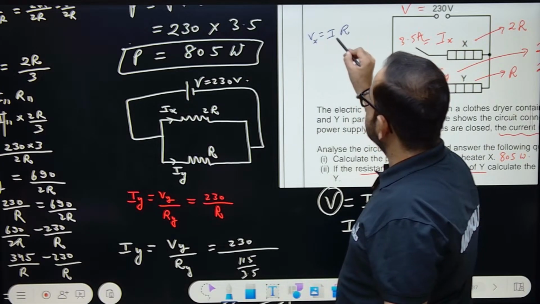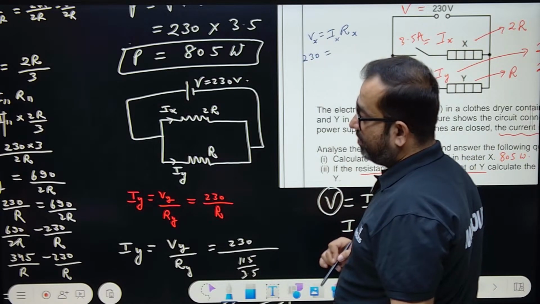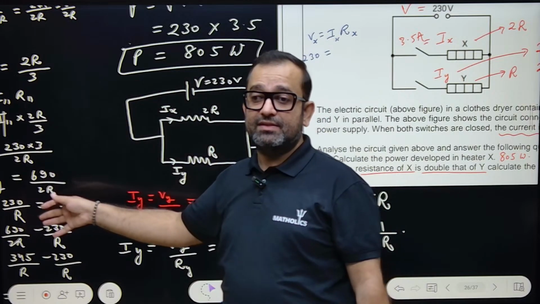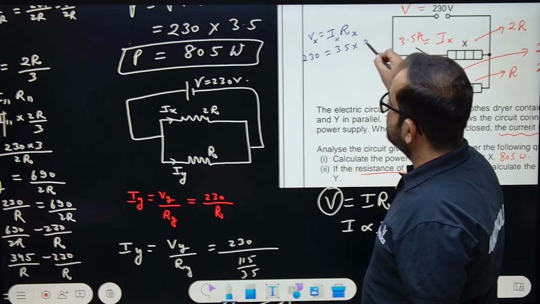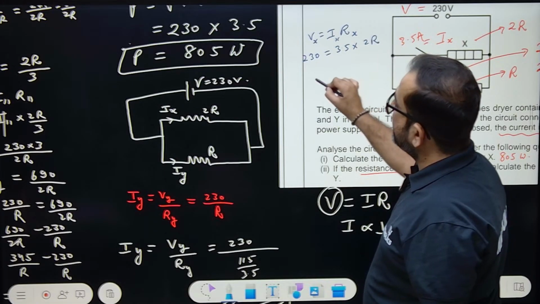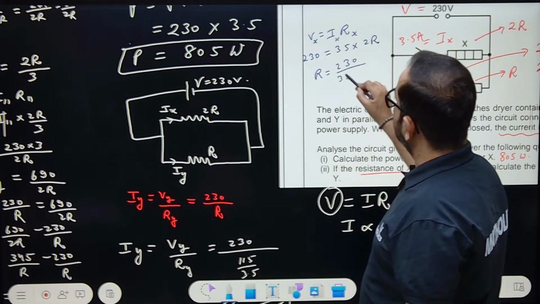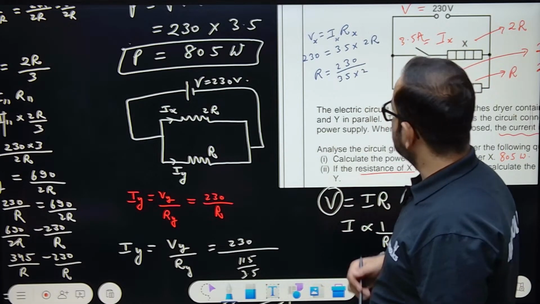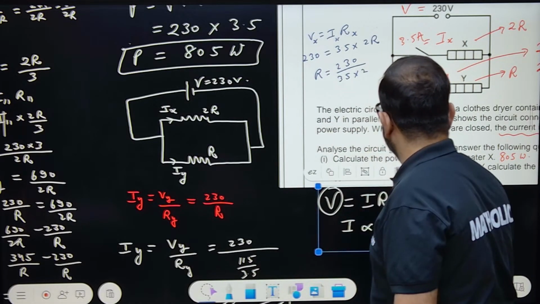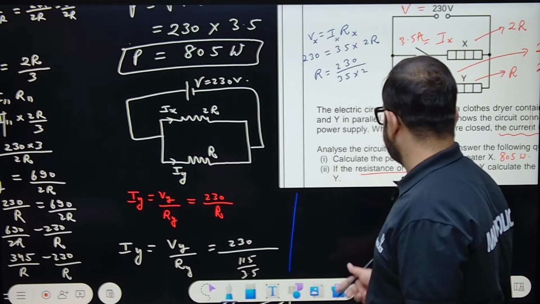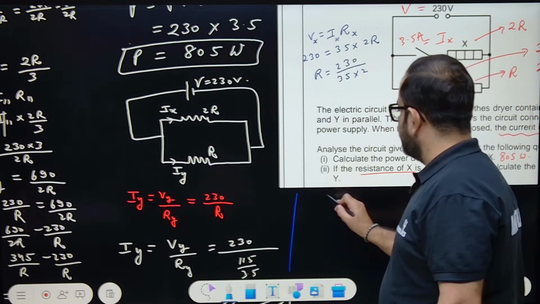Now, if I write Vx, I have to write Ix and Rx. So Vx is 230. And what is Ix? Without even calculating the parallel resistance, I can do it like this also. 230 equals Ix is 3.5 into Rx is 2R, right? So here I'll get the value of R. R will be 230 upon 3.5 into 2. Got it? So we find out R like this. So if I have to find directly what is the current in Y, so V equals IR.